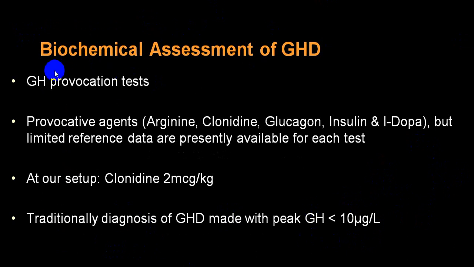Biochemical assay for growth hormone can be done, and you can do a provocation test with provocative agents like arginine, clonidine, glucagon, insulin, or levodopa. This can be utilized for provocation testing. The clonidine test can be done very easily. All those can help you find out whether growth hormone production is there or not.